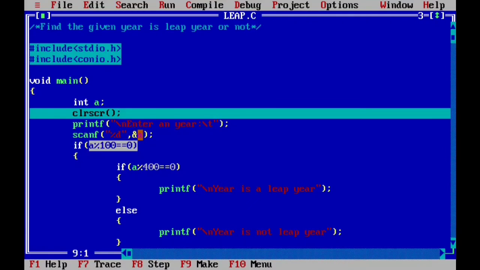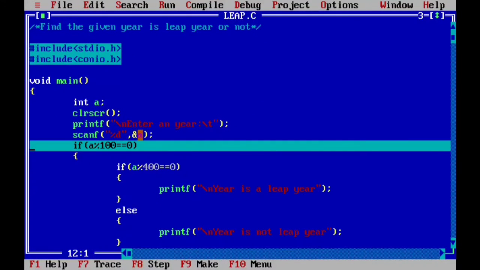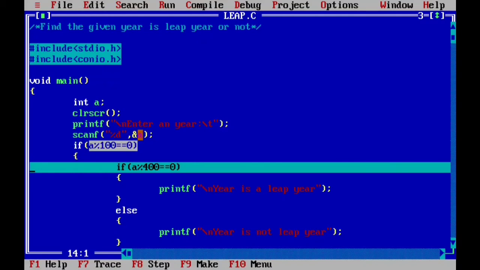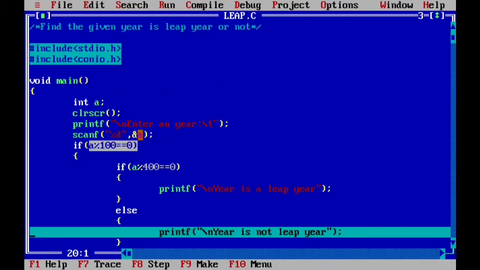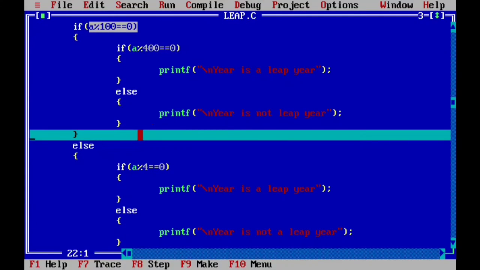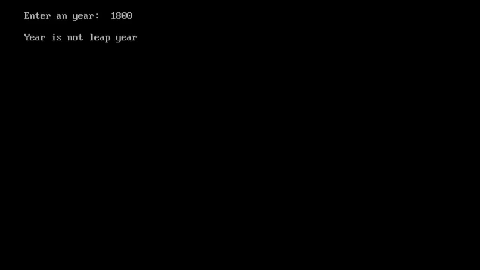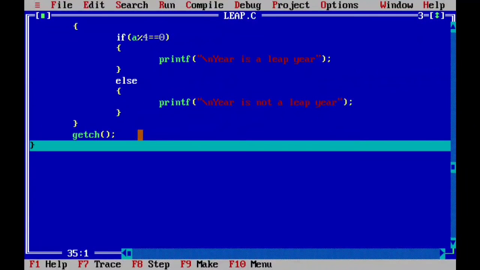Let's see one more time. Now suppose this time 1800 is given. 1800 is divisible by 100, so the if part will be executing again. Now 1800 divisible by 400, this will be false, right? So in this case, the else part of this if statement will be executing. Year is not a leap year, right? And the else part of the main if will be skipped in this case, and you will have an answer as year is not a leap year, right?